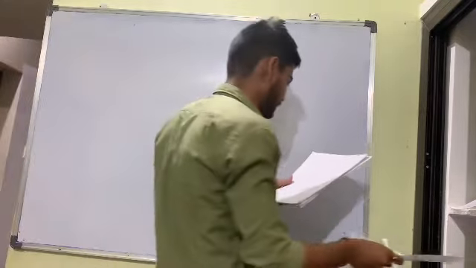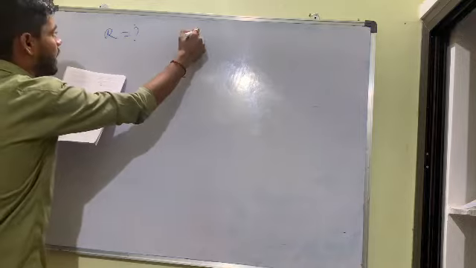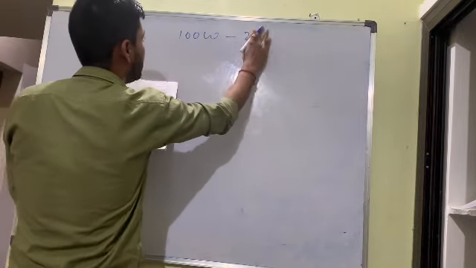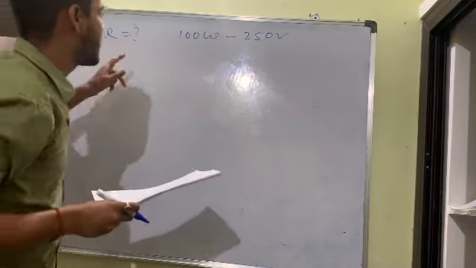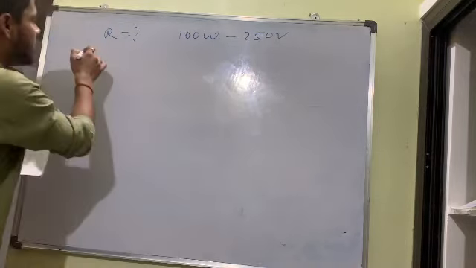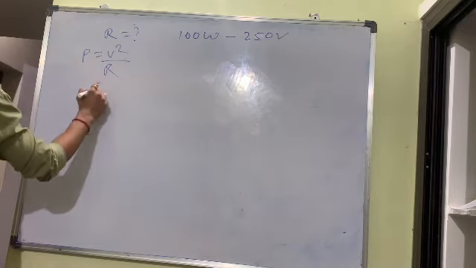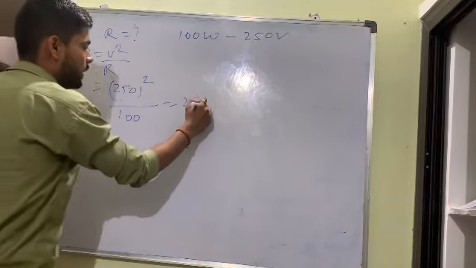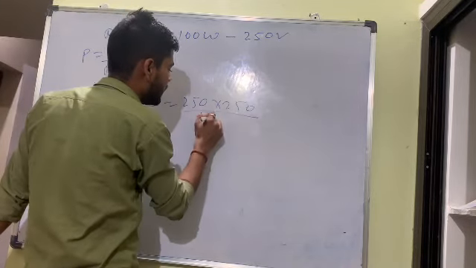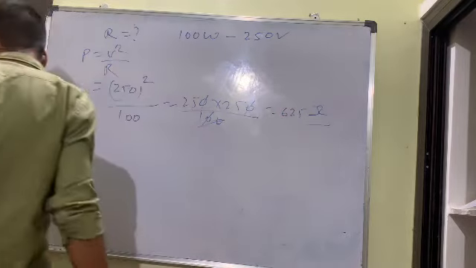Next, they are asking to find the resistance of a bulb. They are asking to find R. They have given 100 watt and 250 volt. They are asking resistance. So power is equal to V square by R. P is equal to V square by R. So simple: 250 squared upon 100. So 250 into 250 upon 100. This one cancels. So 625 ohm is the answer.